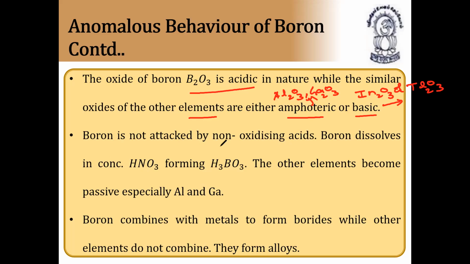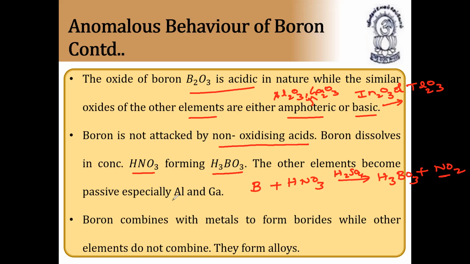Boron is not attacked by non-oxidizing acids. It dissolves in concentrated nitric acid forming H3BO3. As I told you, boron combines with a mixture of concentrated nitric acid and sulfuric acid to form boric acid, H3BO3, along with nitrogen dioxide. Balancing you can do.